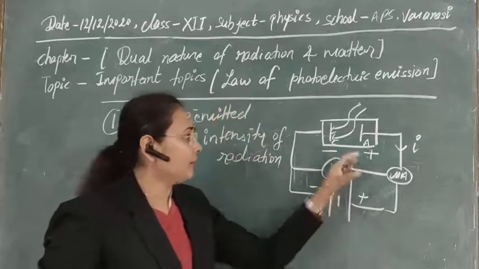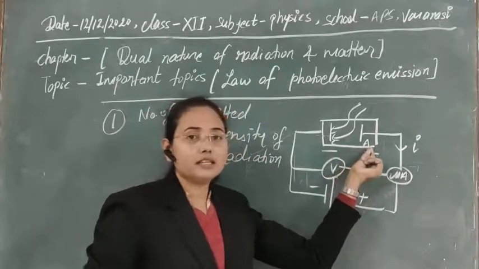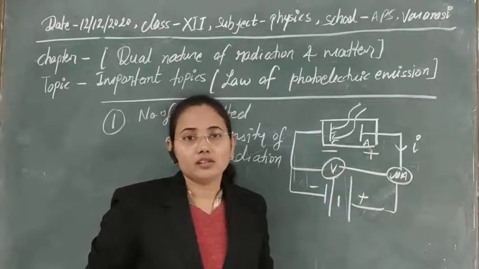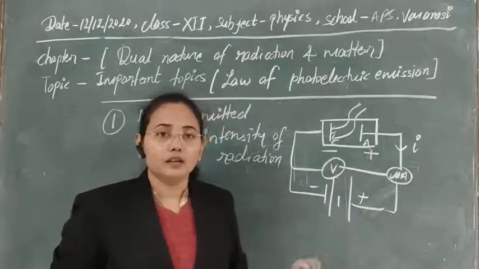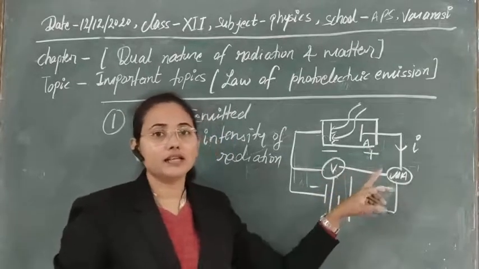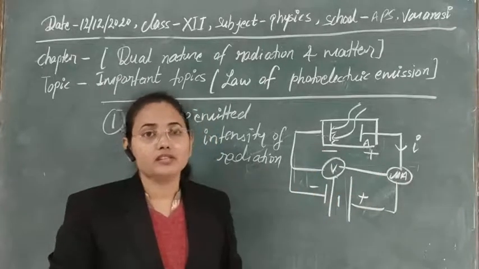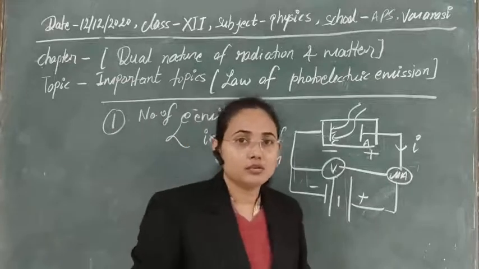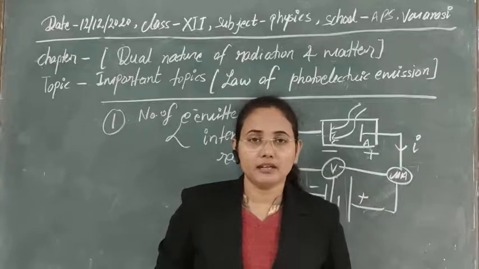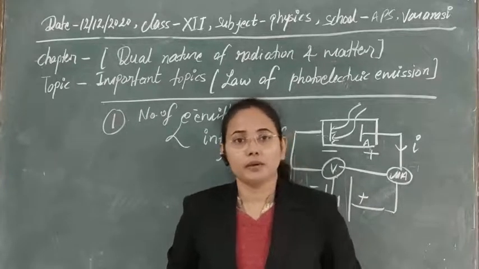Then with the increase in negative potential, the strength of repulsion increases, and time by time fewer electrons manage to reach the anode. Ultimately, at some negative potential, no electrons reach the anode and no photoelectric current is obtained, meaning zero electric current. That potential is known as the cutoff potential or stopping potential.